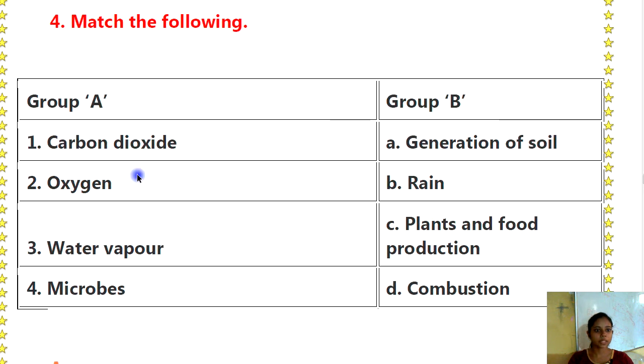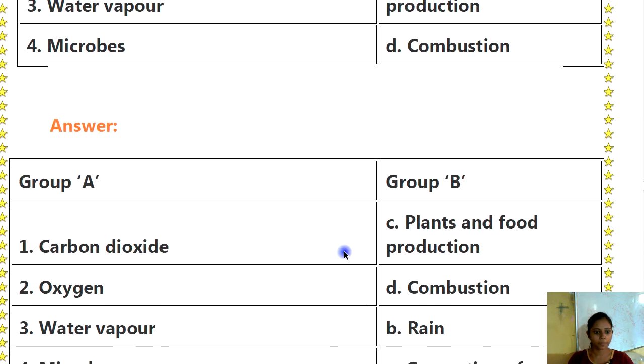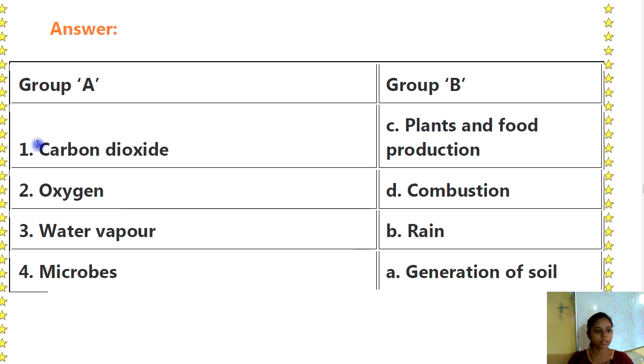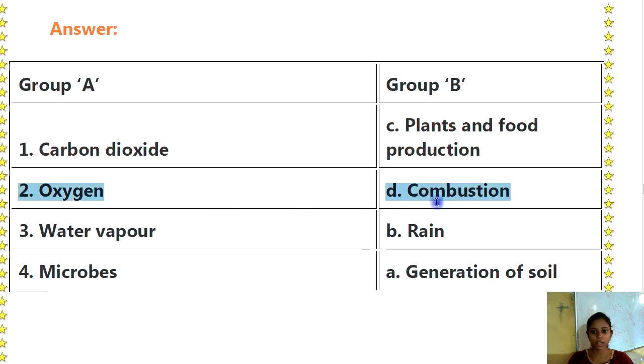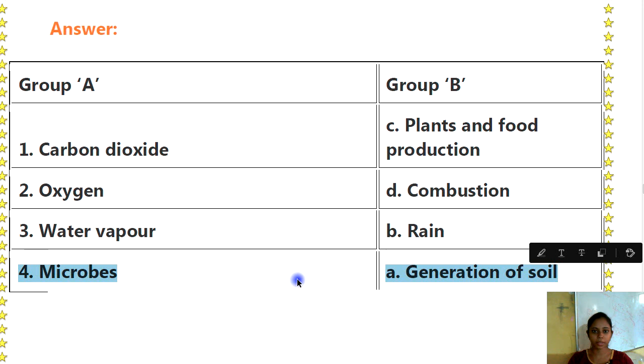Next question is match the following. This is our question. Answer is, first, carbon dioxide. Answer is plants and food production. Second, oxygen. Answer is combustion. Third, water vapor. Answer is rain. Fourth, microbes. Answer is generation of soil.